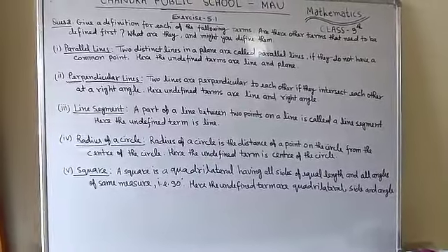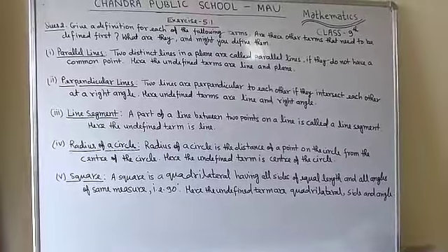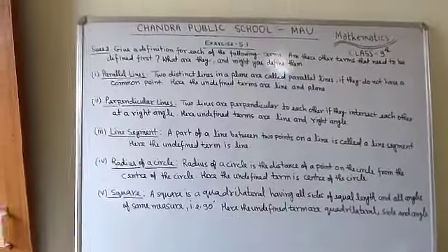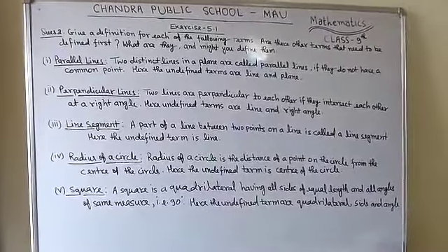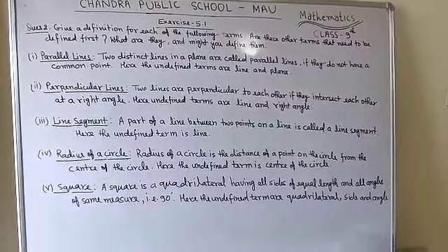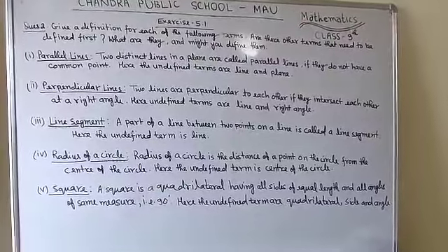So here what is the undefined term? So here undefined terms are quadrilateral, side and angle. So students, these are the definitions of the parallel lines, perpendicular lines, line segment, radius of a circle and square.